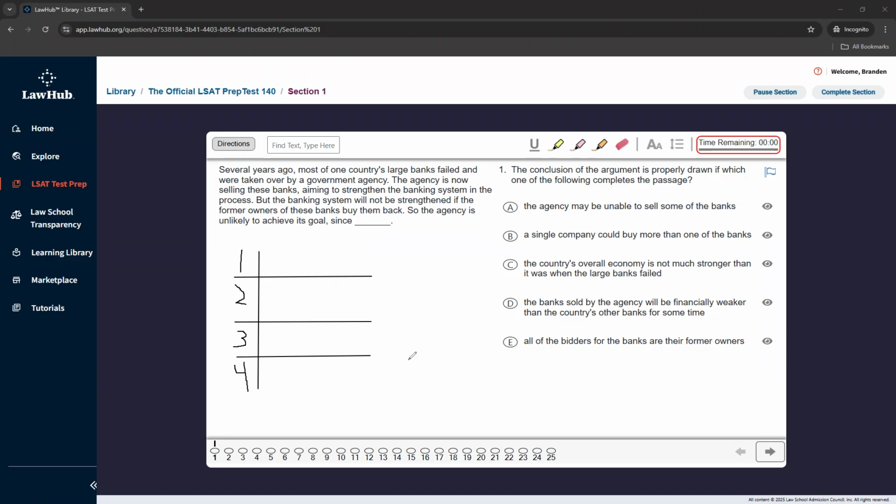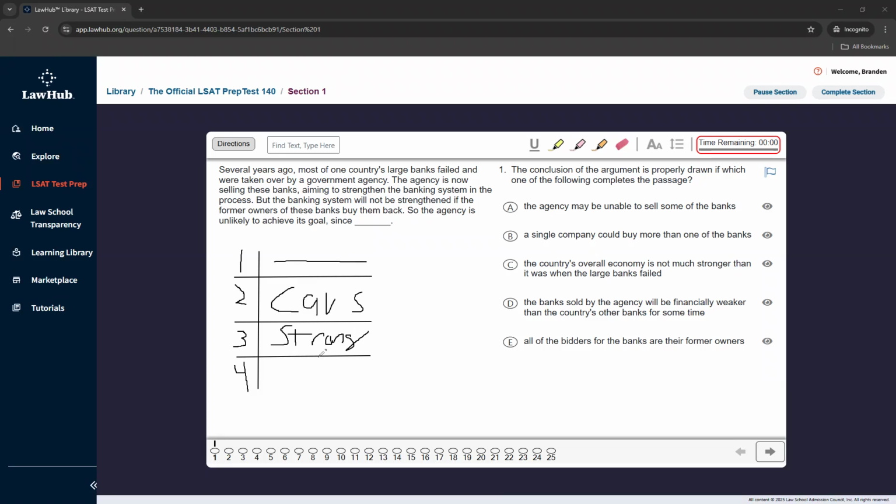So our first step, in line with this being a main conclusion hybrid, is we determine if there's a sum or many in our passage. So we don't have that. So step one, we would blank out. Step two, we got to identify our argument type. This one's going to be causation. Step three, we would look to see what our strength of language is. We would determine it's fairly strong. So we would put that in here.